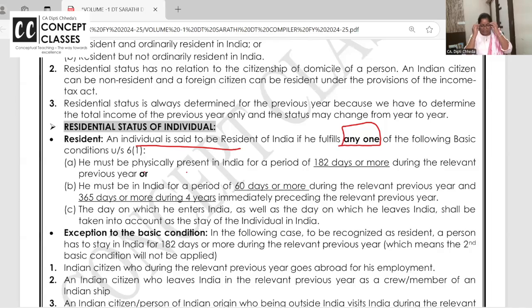Are you all with me? Either the individual should be in India. See, some of you may be thinking, ma'am, we already know it. Just stay connected, the deemed resident, and so many things will be covered in depth. And really, at the end, you will say 100% your concept is clear.